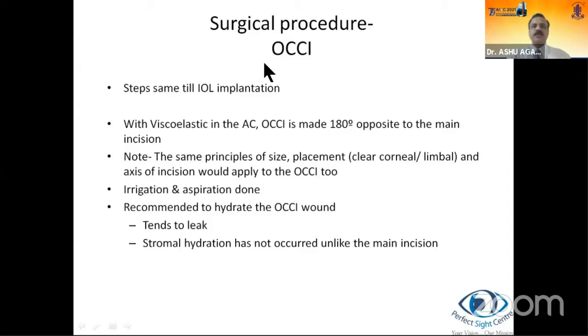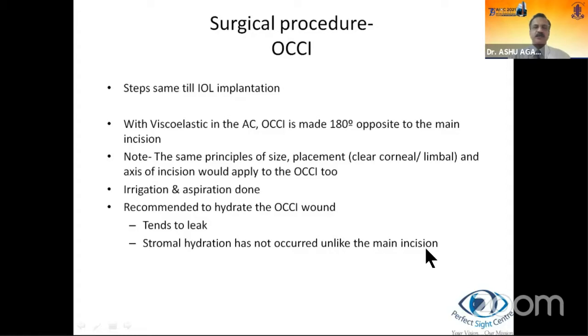Surgical procedure for OCCI. Steps are the same till IOL implantation. With viscoelastic in the AC, OCCI is made 180 degrees opposite to the main incision, and the same principles of size, placement, clear corneal or limbal, and axis of incision would apply to the OCCI too. Irrigation aspiration is done, and it is recommended to hydrate the OCCI wound because they tend to leak, because stromal hydration has not occurred, unlike the main incision.